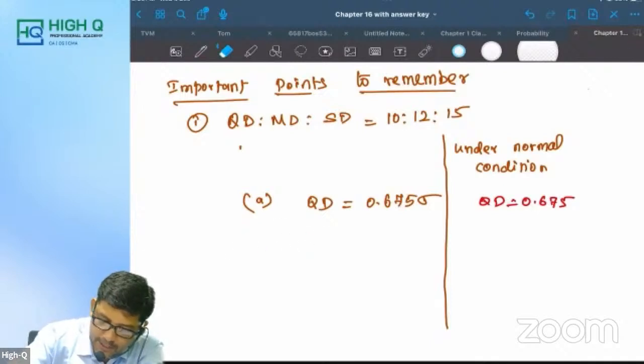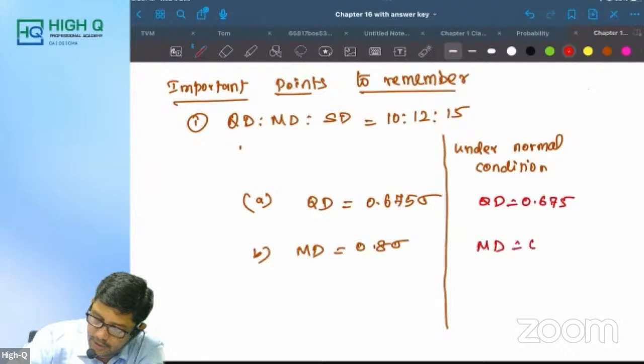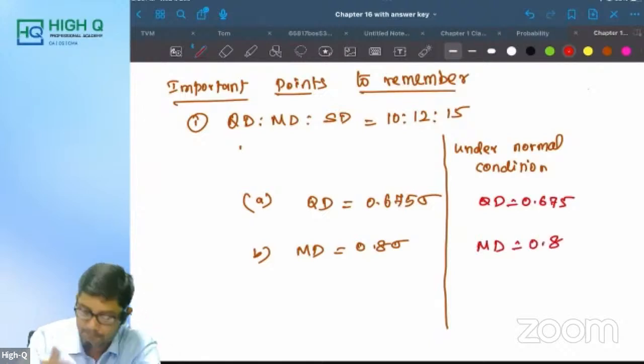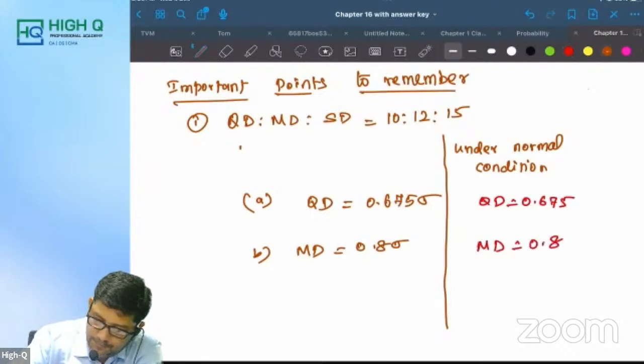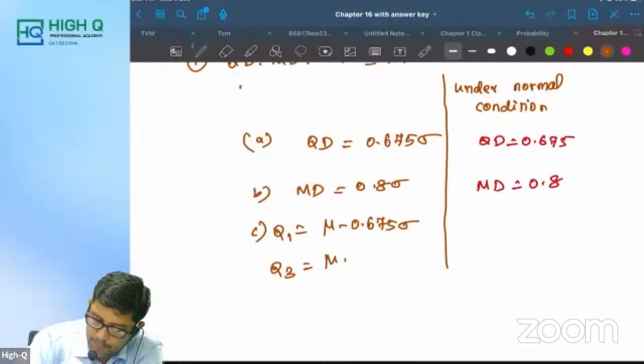MD is equal to 0.8 sigma, under standard normal condition, which is 0.8. Next, Q1 is equal to, what is Q1, my dear? Mu minus 0.675 sigma, and Q3 is equal to mu plus 0.675 sigma.